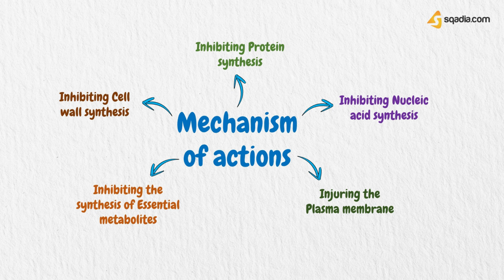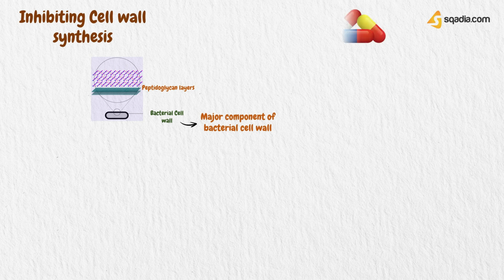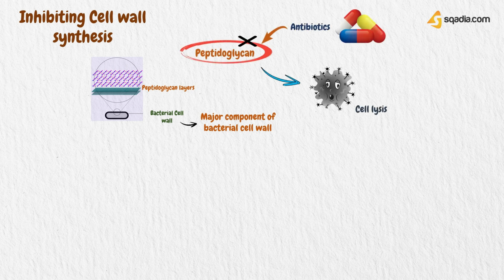The first mechanism by which antibacterials act on microbes is by inhibiting cell wall synthesis. Peptidoglycan is a major component of bacterial cell walls. Some antibiotics target the synthesis process and consequently the cell wall is greatly weakened and the cell undergoes lysis. Examples include penicillin, cephalosporins, carbapenems, etc.